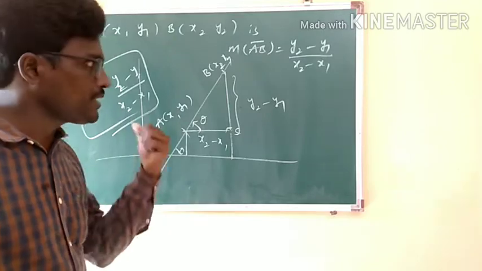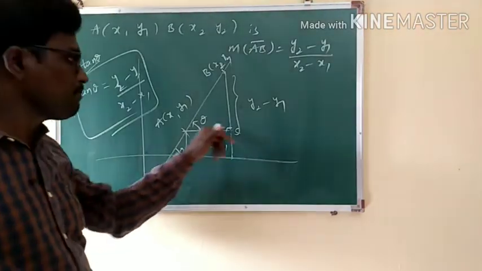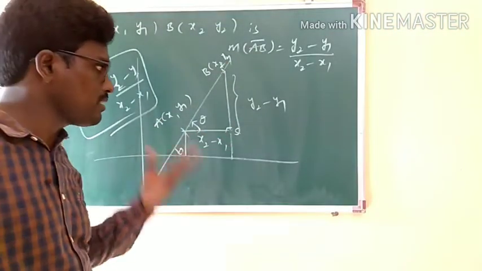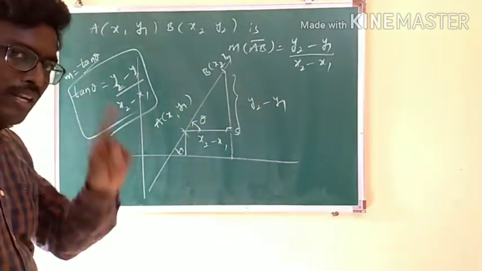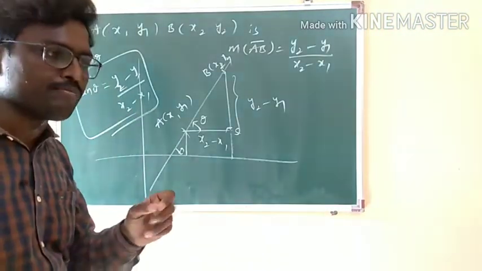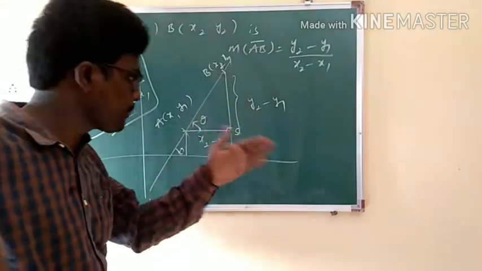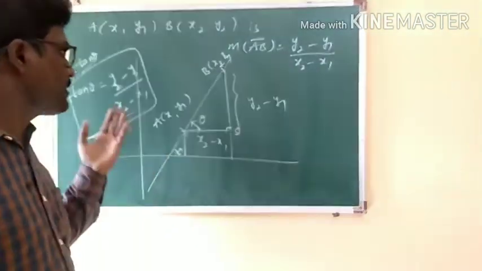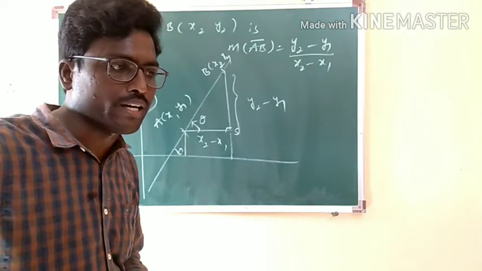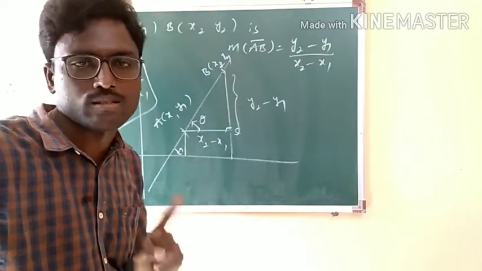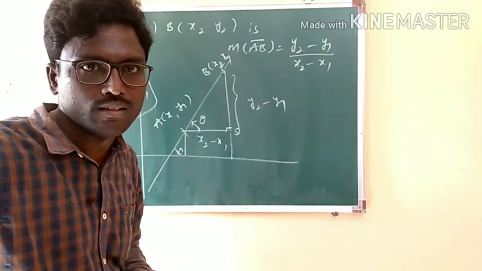Why is it so? It is because the line is passing through 2 points such that it makes some inclination theta, and on completing the triangle, as we did in the distance formula, we get adjacent as x2 minus x1 and opposite as y2 minus y1. Since we are talking about slope, our ultimate task is to get tan theta. Therefore, tan theta according to trigonometry is opposite to theta by adjacent to theta, so tan theta is equal to y2 minus y1 by x2 minus x1. So from now, if the angle is not provided and only 2 points are provided, you can find the slope by y2 minus y1 by x2 minus x1. Got my point?